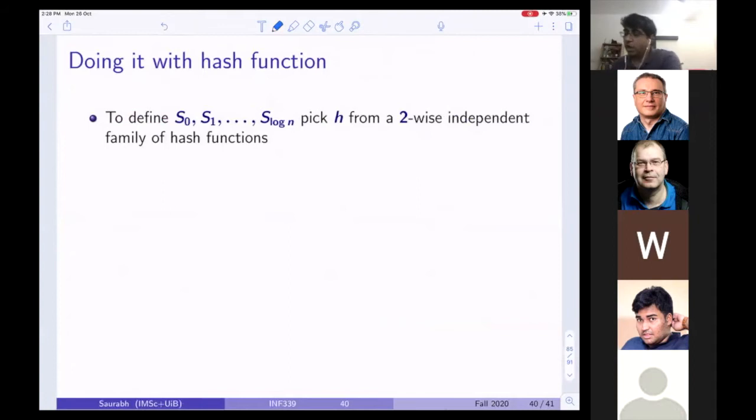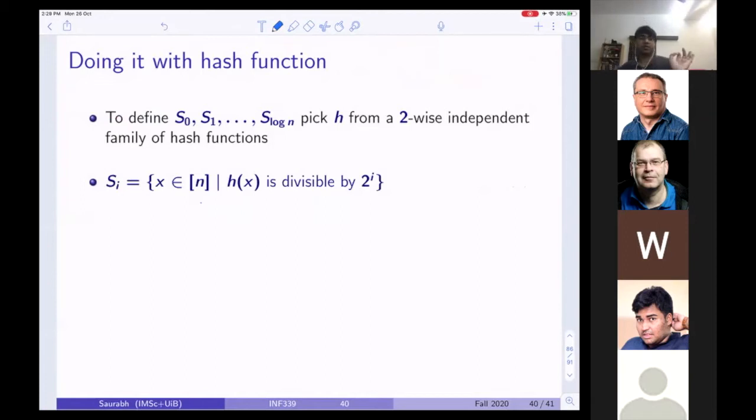Now, to define S0, S1, ..., S log n, I'm going to pick h from a two-wise independent family of hash functions. If I have an h from a two-wise independent family, how much space will it take? Some order log n. You just need the numbers a, b, and P, so three numbers, and you compute ax + b mod P. Now I define S_i as all those x in n such that h(x) is divisible by 2 to the power i.